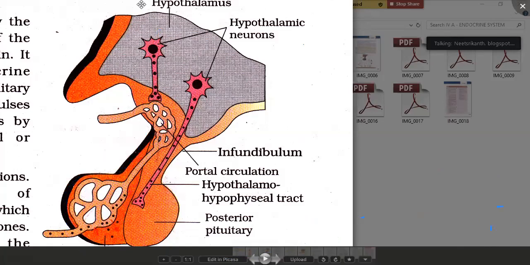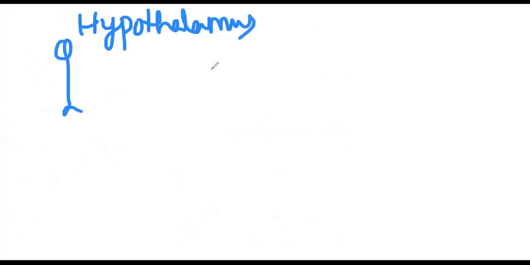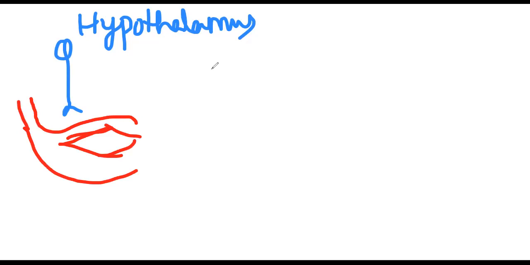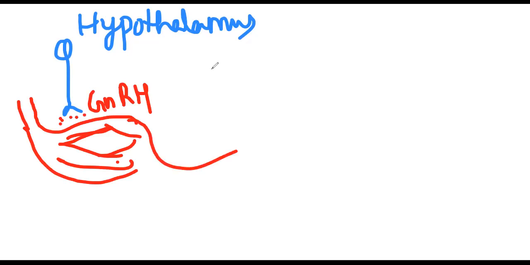Okay, so this particular action we made in the form of visual. So let me show that visual to you. Okay, so this is hypothalamus. A hypothalamic neuron is doing the release of that hormone. So I am making some capillaries here. That hypothalamic neurons release, now we'll take GnRH, gonadotropin releasing hormone, released from the hypothalamus. So they all go to the capillaries, then vessel, then again capillarization.